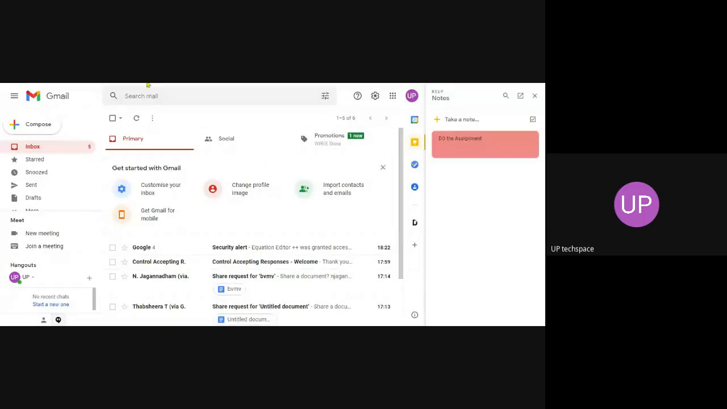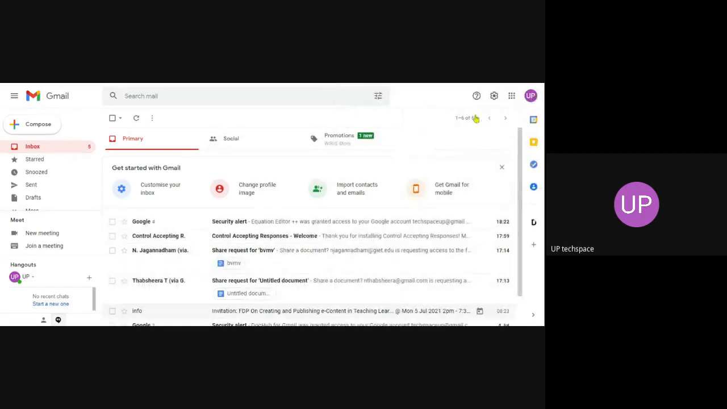So once you click the Keep link, there you can also see do the assignment. Also, if you are using mobile, install Keep as an app from the Play Store. Go to Play Store and install Keep Notes. This will effectively manage your schedules and tasks. Okay, fine, so this is an important thing.